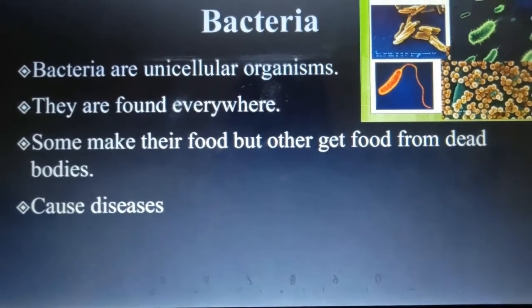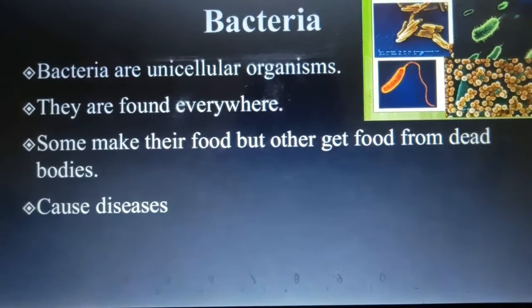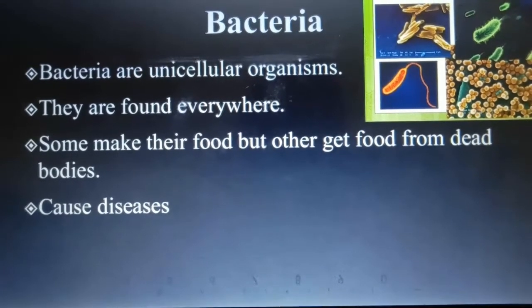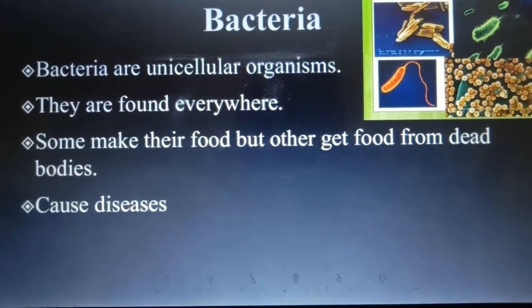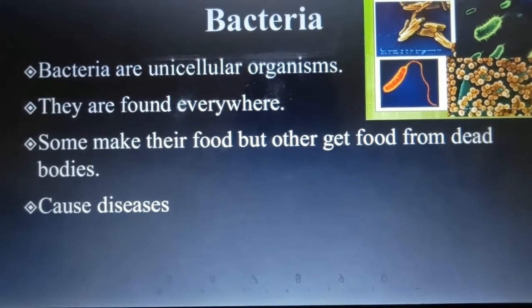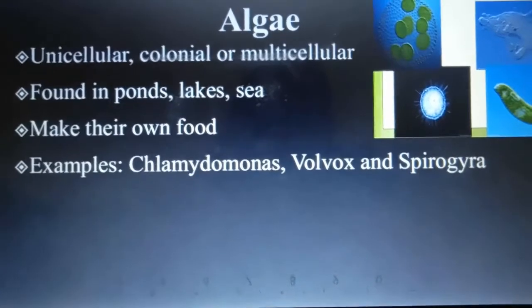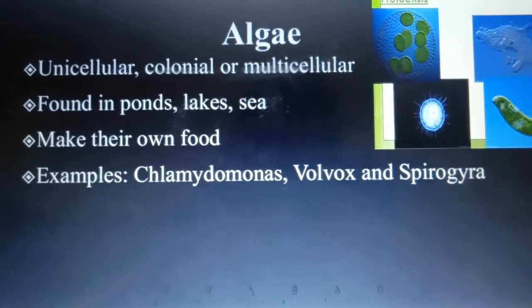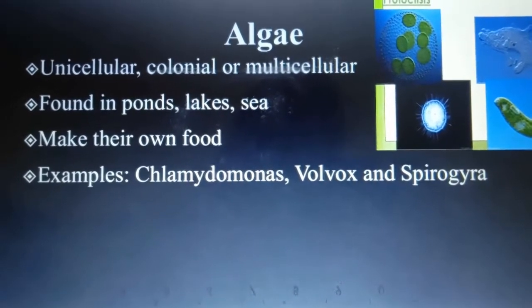So these are the main characteristics of bacteria. The first one is that bacteria are unicellular. Bacteria are found everywhere. Some bacteria make their food, but some get their food from other animals, and bacteria cause diseases in plants and animals. This is the first kingdom. So the second is algae, which belong to the kingdom Protista. All the algae are present in kingdom Protista.